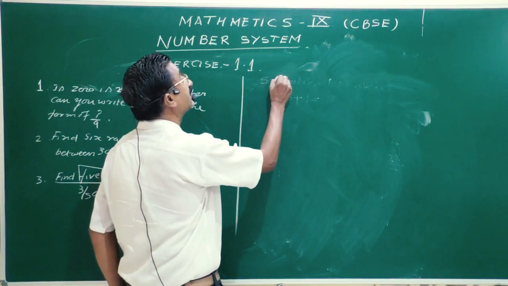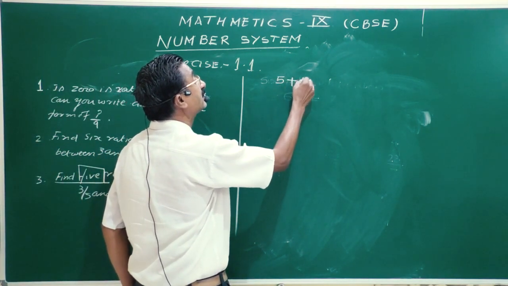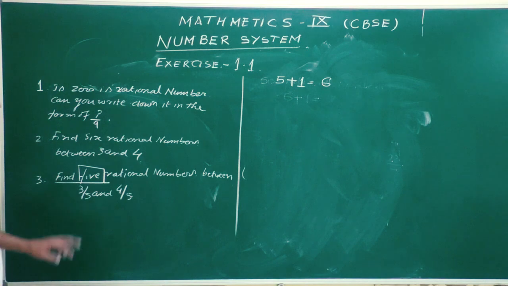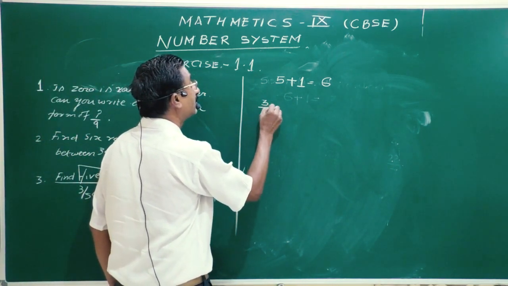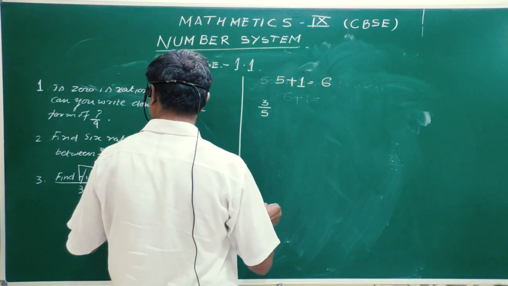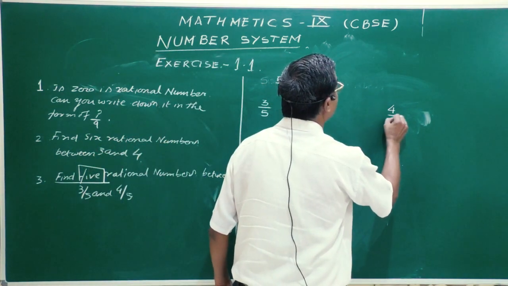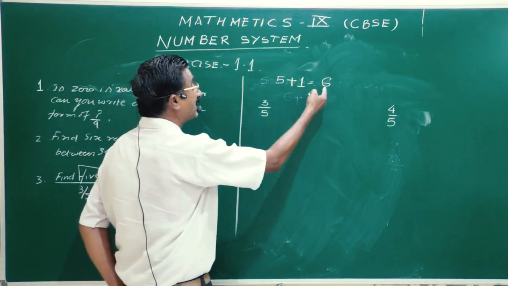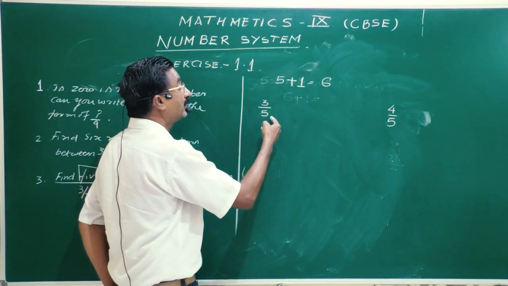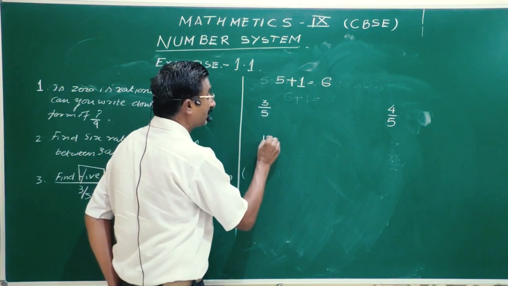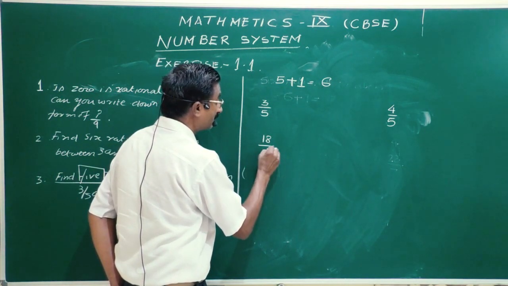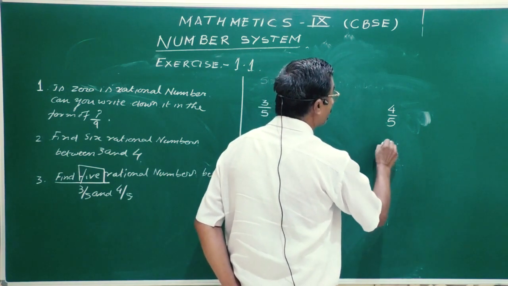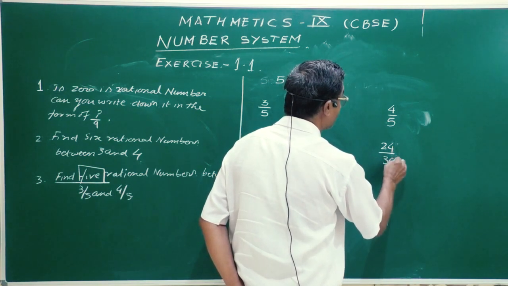So again the procedure is the same. So what we will do? 5 plus 1, so this is equal to 6. 3 by 5 is the first number and the last one is 4 by 5. We need 5 rational numbers in between these two. So again we will multiply by 6 in the numerator and in the denominator. So 6 3s are 18 and 6 5s are 30. Again here 6 4s are 24 and 6 5s are 30.